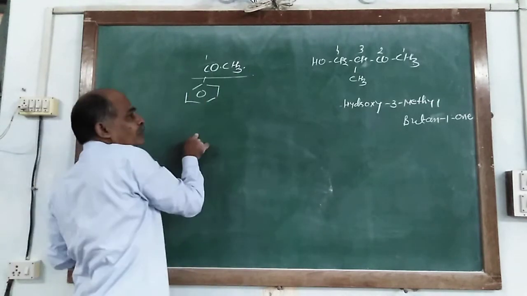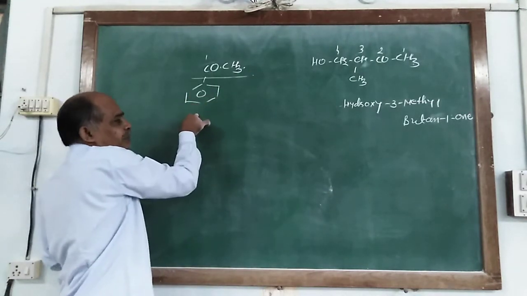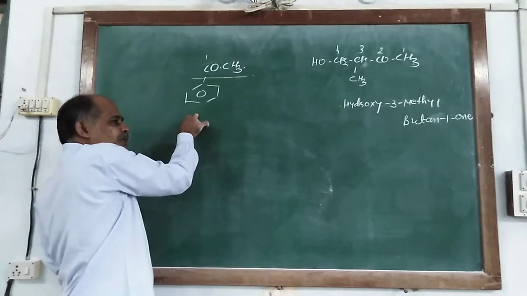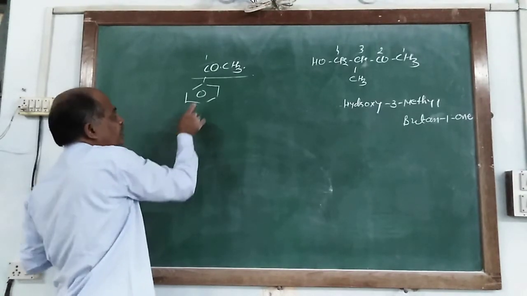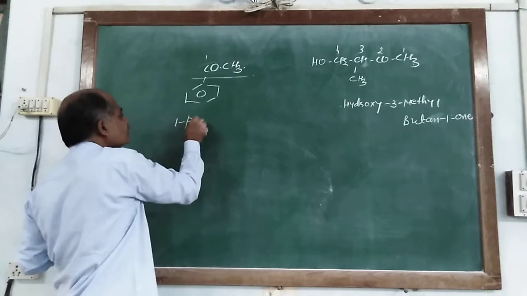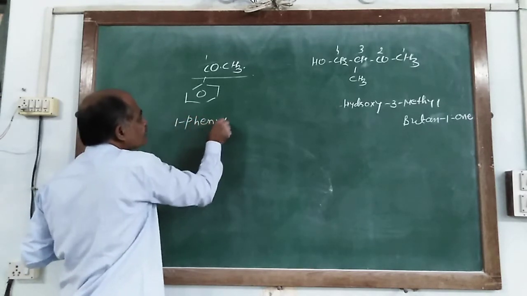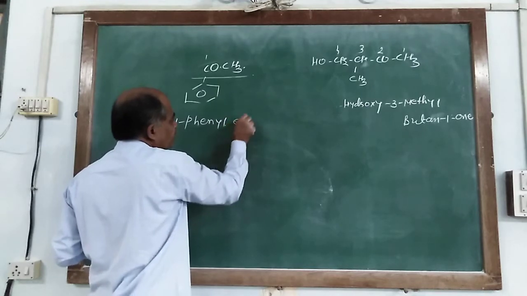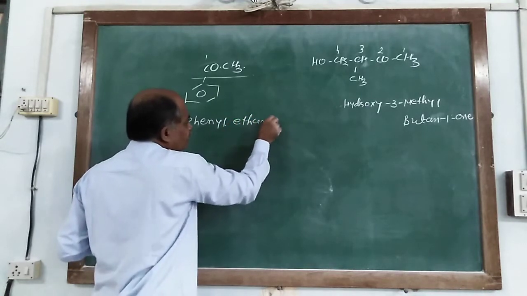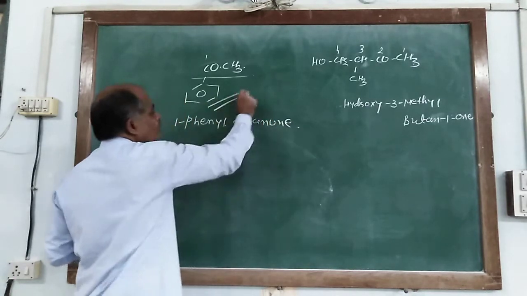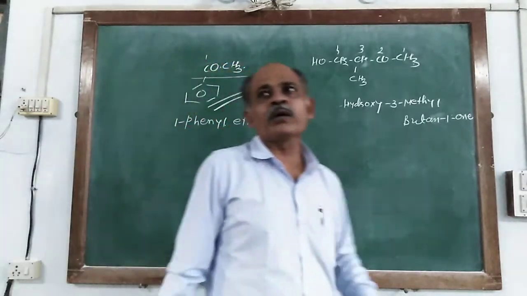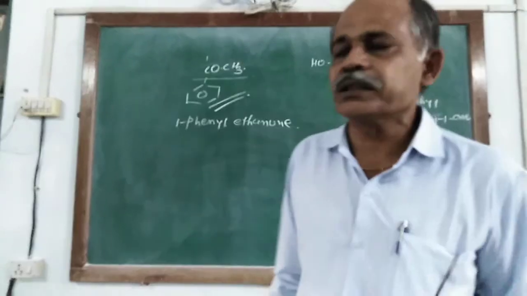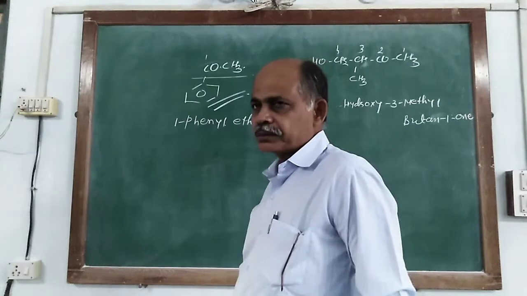But one carbon atom is linked with a phenyl ring, so it is 1-phenyl ethanone. And the common name of this compound is acetophenone.